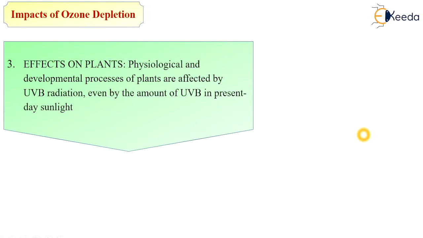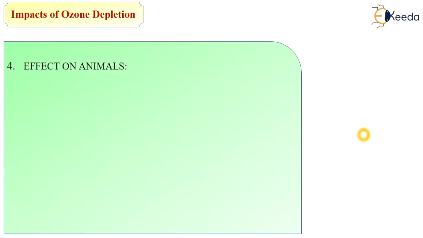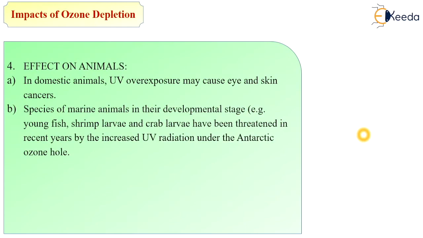Next, the effect on plants. Physiological and developmental processes of plants are affected by UVB radiation, even by the amount of UVB in present-day sunlight. Again, there is an effect on animals. In domestic animals, UV overexposure may cause eye and skin cancer. Species of marine animals in their development stage, for example young fish, shrimp larvae, and crab larvae, have been threatened in recent years by the increased UV radiation under the Antarctic ozone hole.